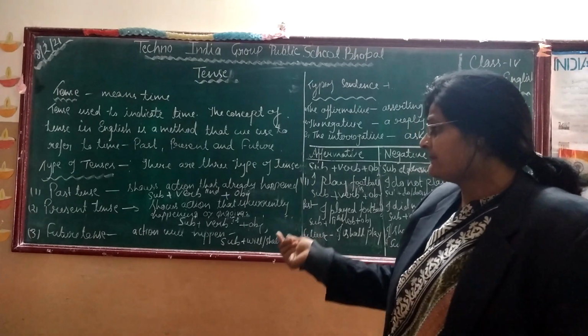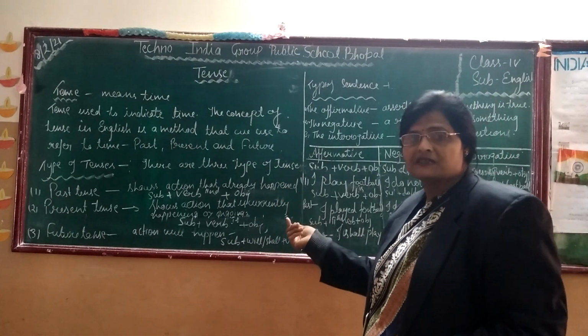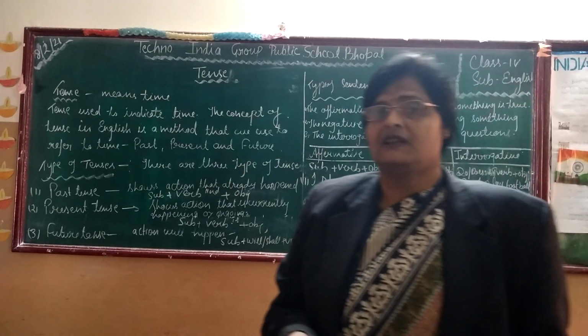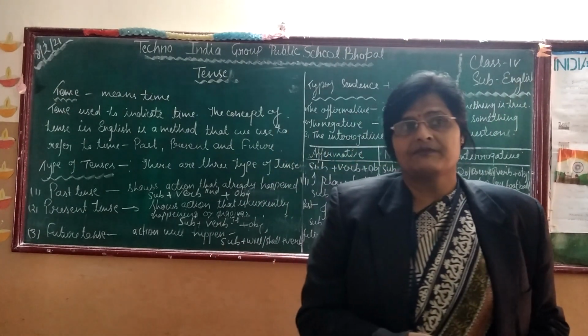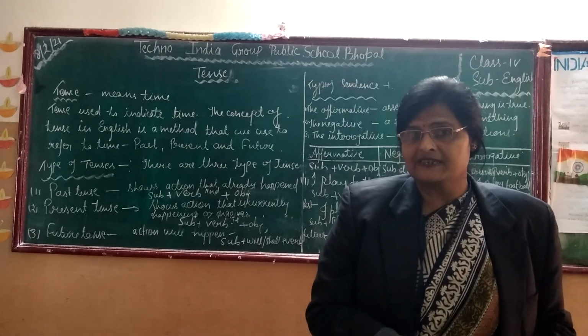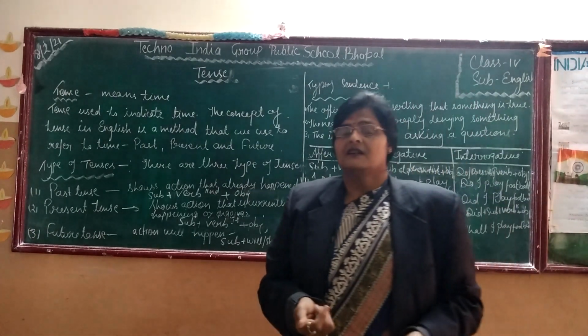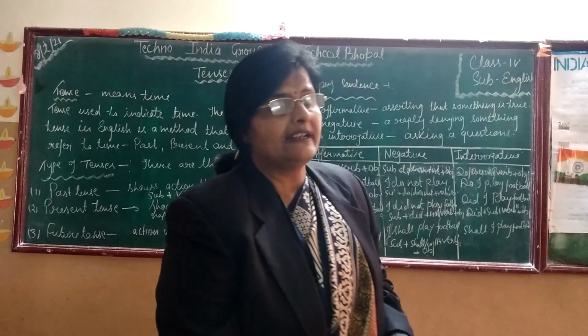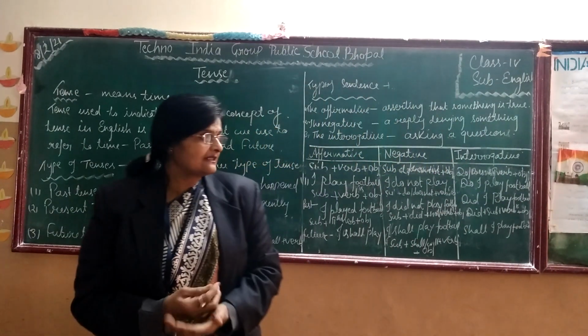So there are three types of tenses: present tense, past tense, and future tense. And in all these tenses, we always use three types of sentences: affirmative sentences, negative sentences, and interrogative sentences. In every tense, there are three types of sentences.